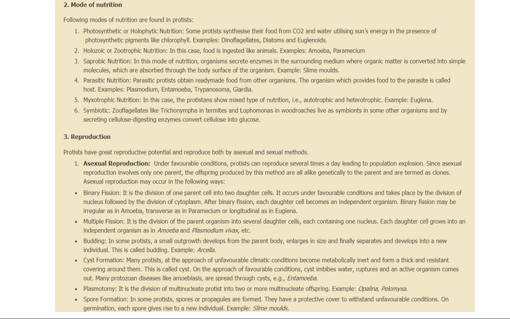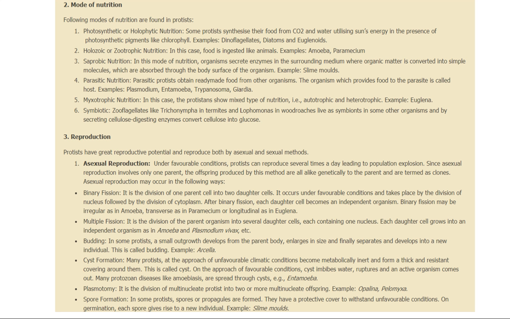In binary fission, a parent cell divides into two daughter cells. It occurs under favorable conditions, when the nucleus divides first and then the cytoplasm divides, like you have seen in case of cell division. Karyokinesis is followed by cytokinesis.